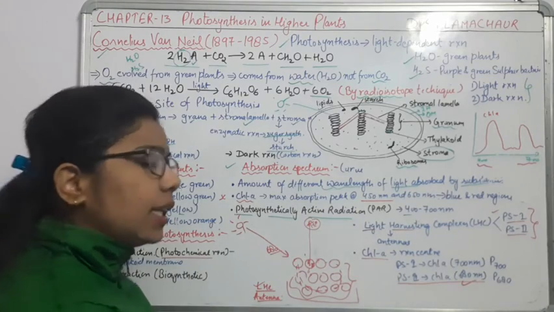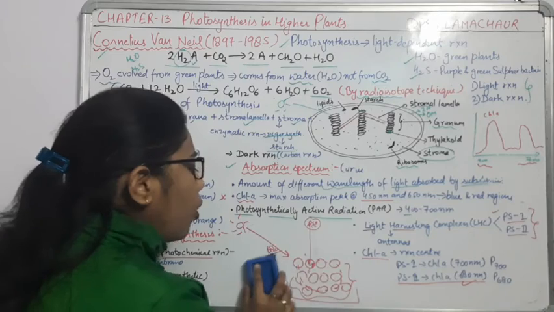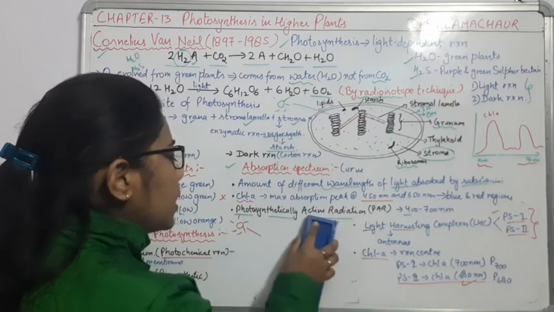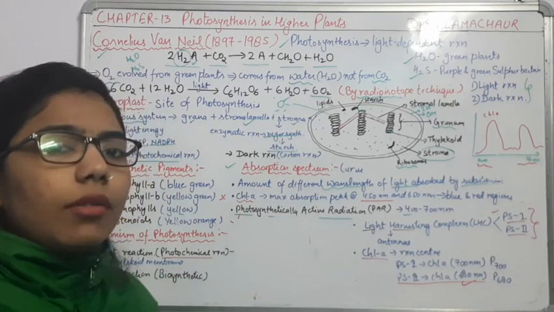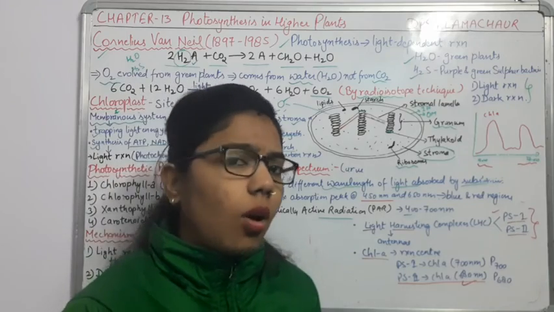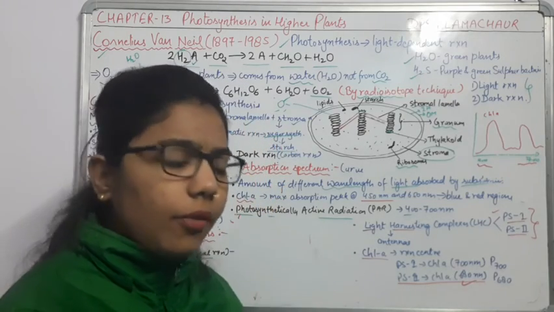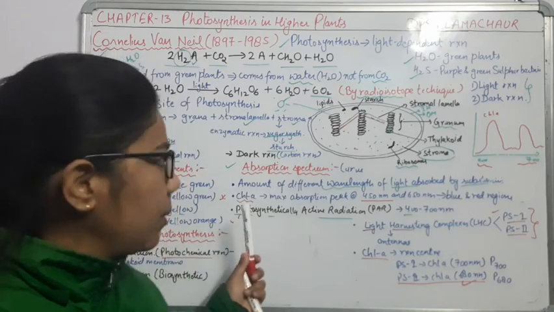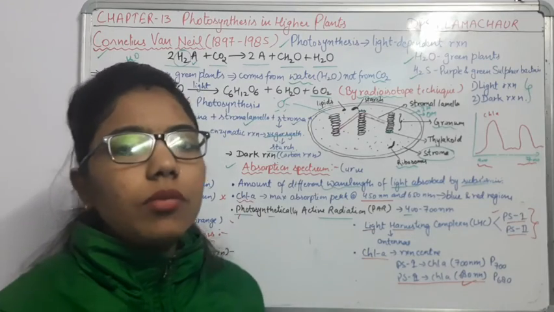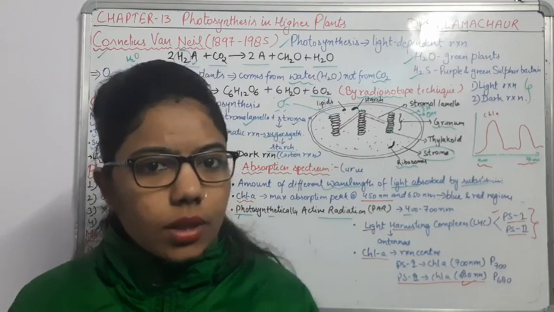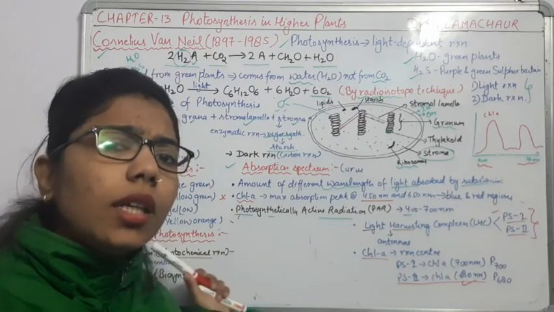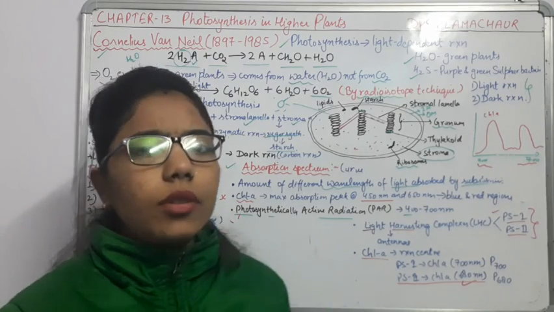We will understand each and everything in detail, how this photosystem acts and how they form the Z scheme, all about it. Today we have completed one of the experiments, as well as some terms related to photosynthesis and the requirements for the mechanism. That's all for today. Thank you.